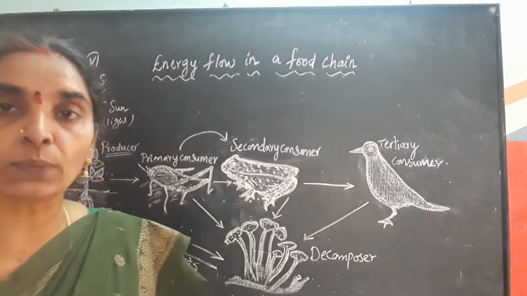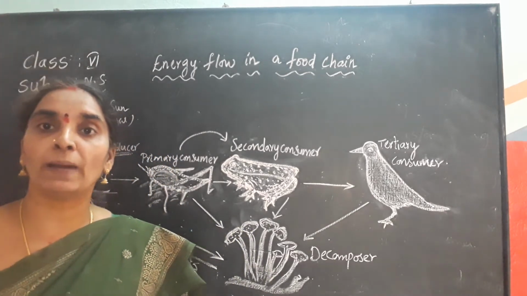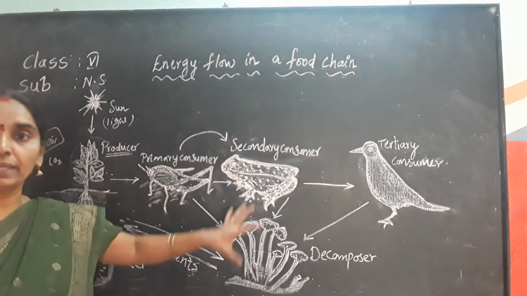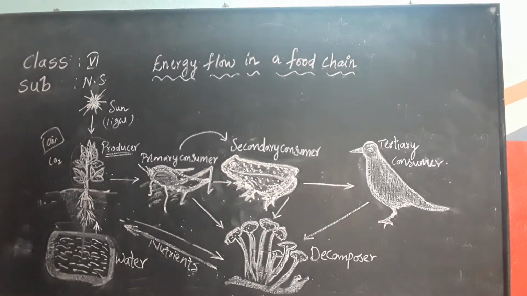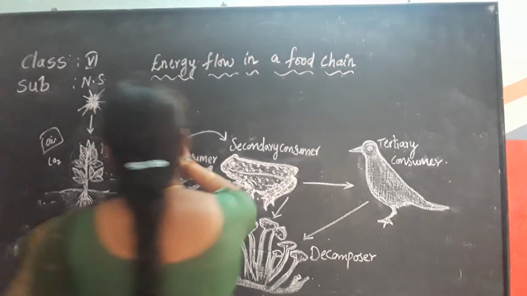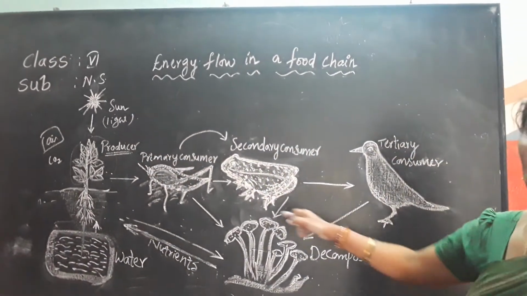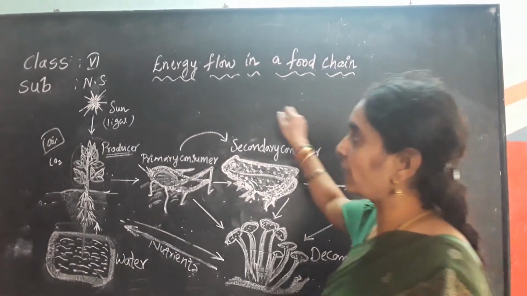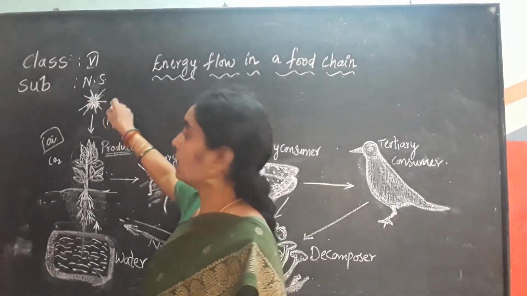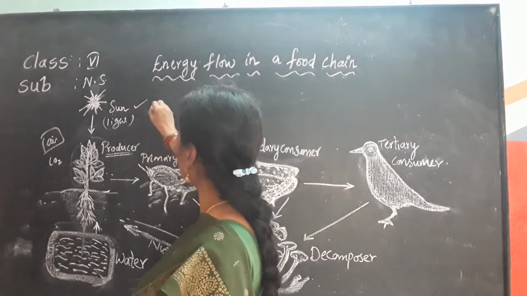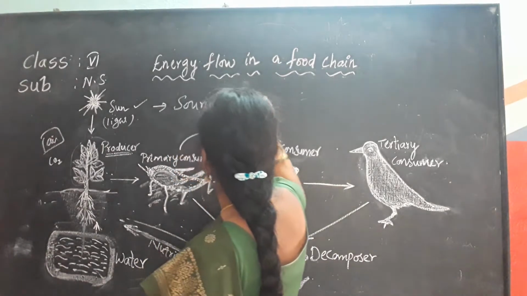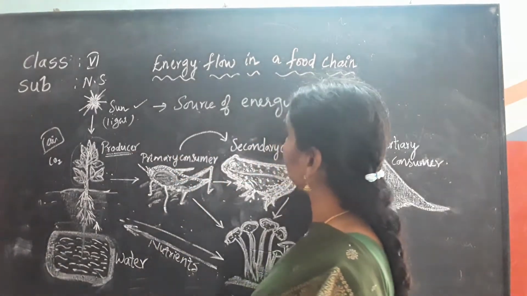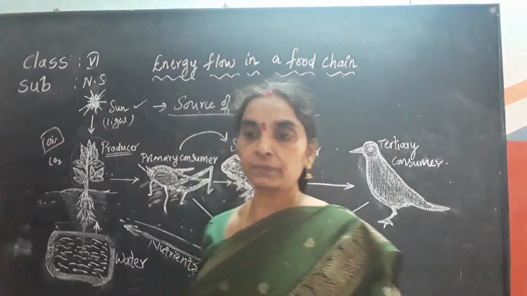Okay, so see here the questions given in your textbook. Hope by seeing the diagram here on the board, you can easily answer these questions. The question number 1, children. What is the source of energy in a food chain? The main source of energy is sun, isn't it? Sun is the source of energy. The main source of energy in a food chain is sun.